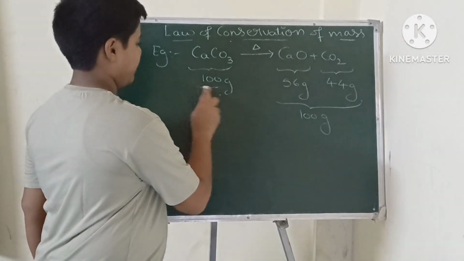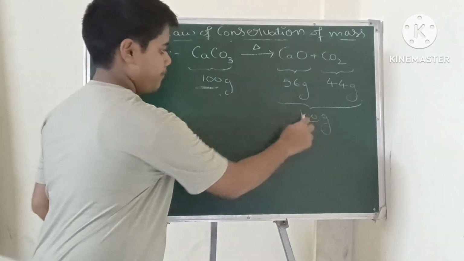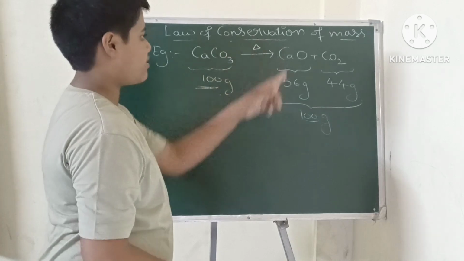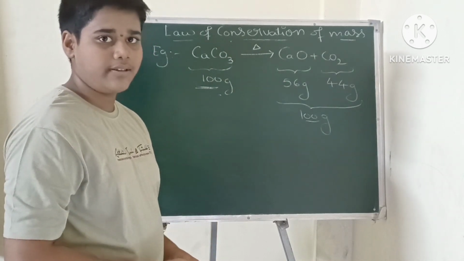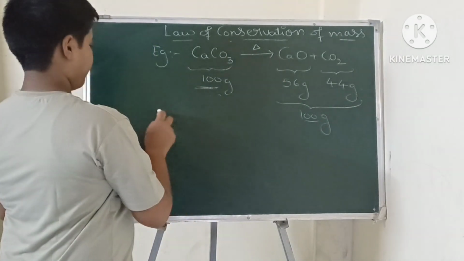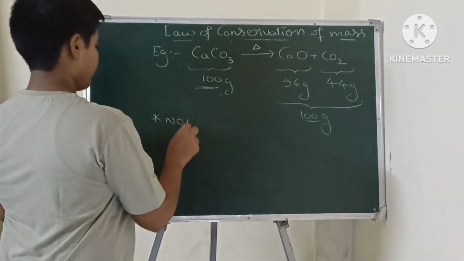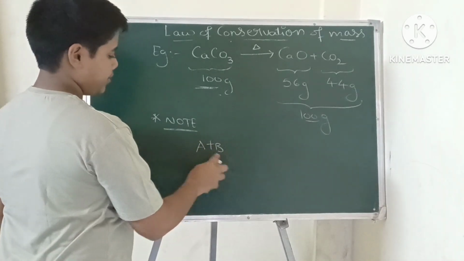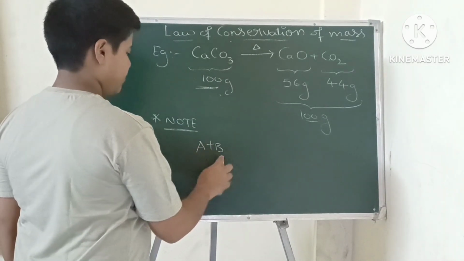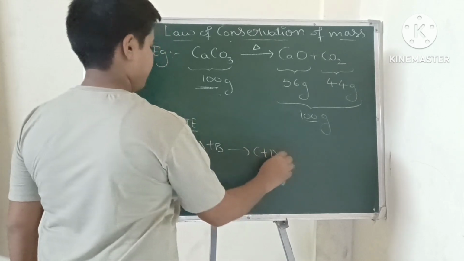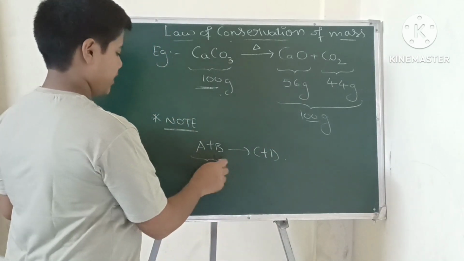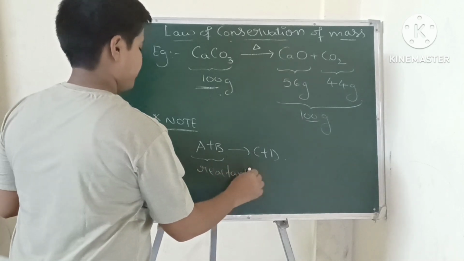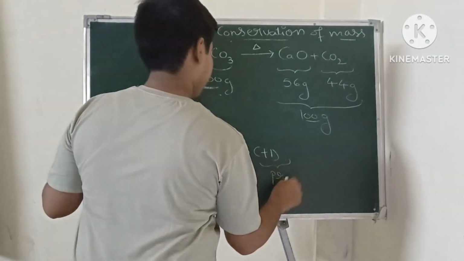Okay? When the reactant's mass and the product mass are the same, then that chemical reaction is balanced and the law of conservation of mass is proved. Here the note point is, these 2 are reactants. I am adding these 2 reactants and the products are C plus D. These are reactants and these are products.